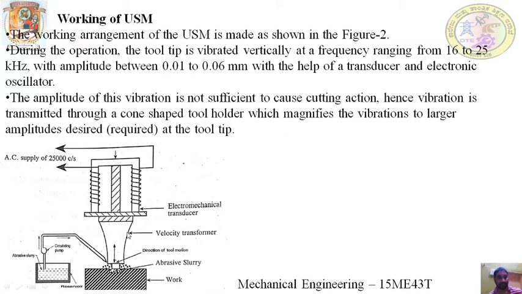The tool holder is also reduced in dimension, which increases the amplitude of vibration. So it magnifies the vibration to the larger amplitude required at the tool tip. Whatever amplitude is required for the cutting action is provided by this cone shaped tool holder.